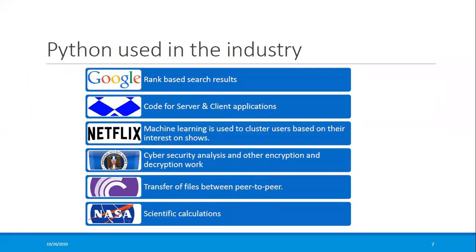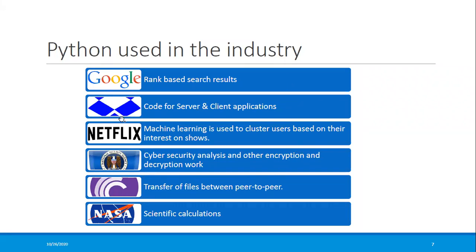Now coming to the industry, where it is used. The first one is Google. Whenever you do a search, the results come based on ranking, and that has been done using the Python language. Google is the most well-known tech giant, and they are also using Python.